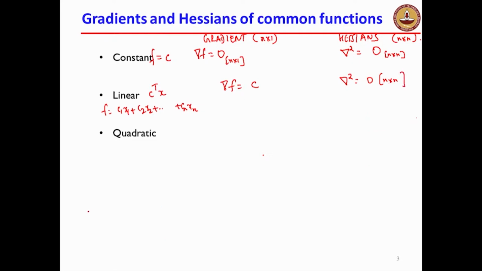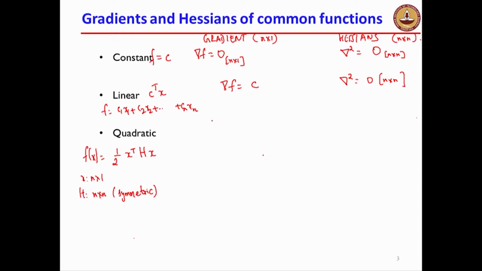Now the function is quadratic. Quadratic functions you can represent as, there is a reason why I'll put a half over here. X is of course n cross 1, H is n cross n, and I'm going to choose it as symmetric. If H is not symmetric, I can always make it a symmetric form. So I'm just going to work with a symmetric matrix over here.